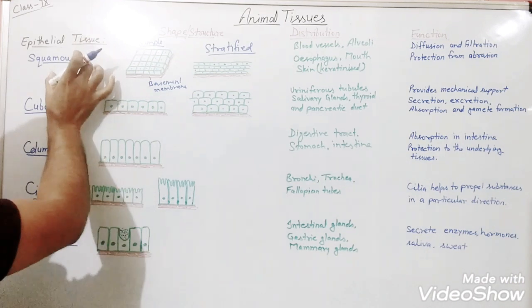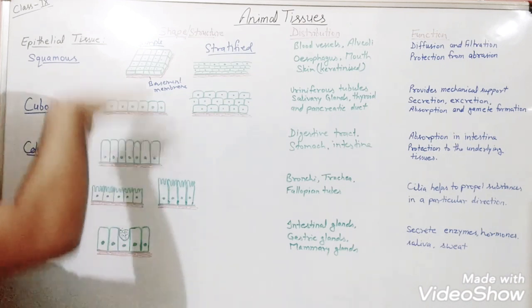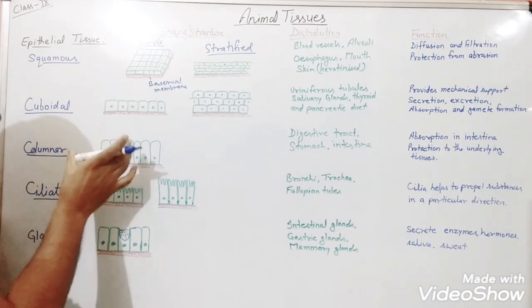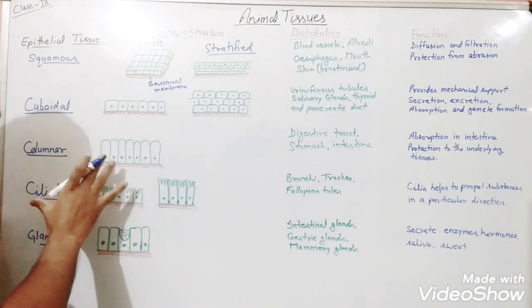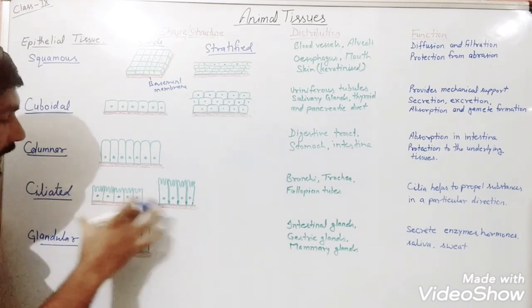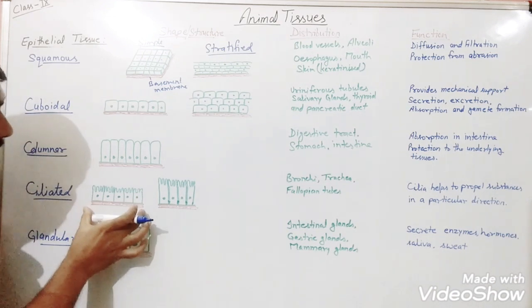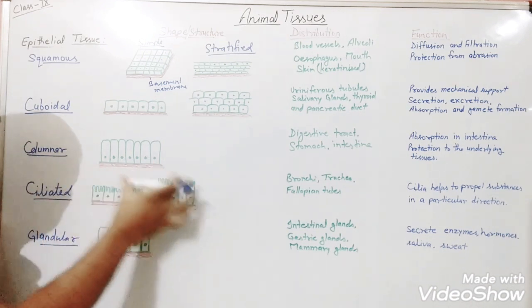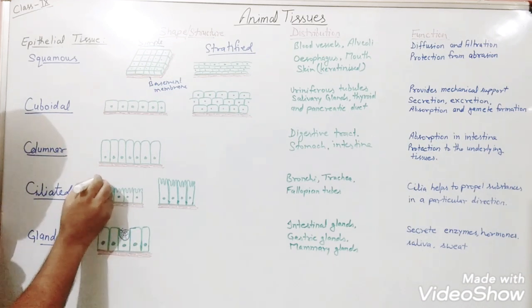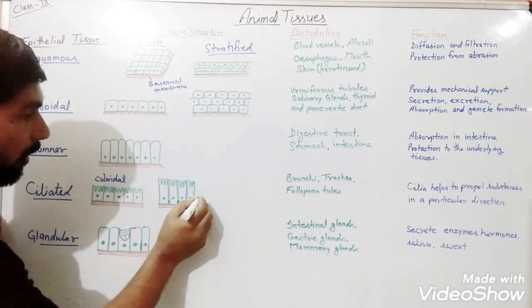So these are stratified cuboidal epithelial tissue, and these are what? Stratified squamous epithelial tissue. You can see here columnar means the longitudinal cells arranged in a fashion, and you can see they look like pillars. So they are known as what? Columnar epithelial tissues. These are what? Ciliated epithelial tissue, and there may be two forms: cuboidal ciliated epithelial tissue, or columnar. So on the basis of their shape, this is what? Cuboidal, and this is what? Columnar.